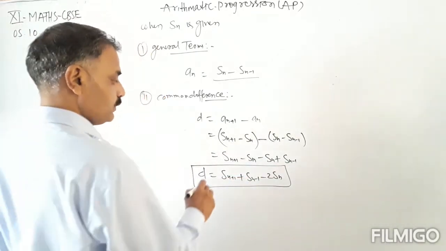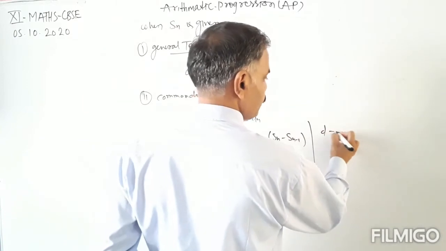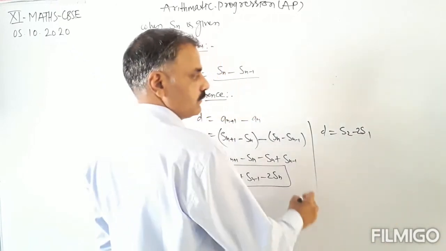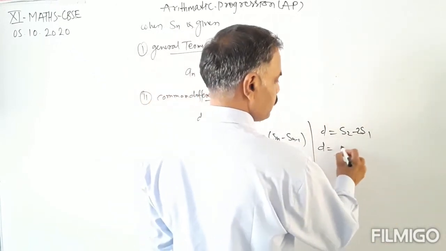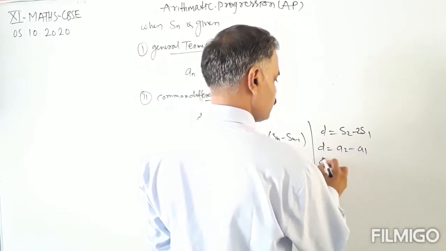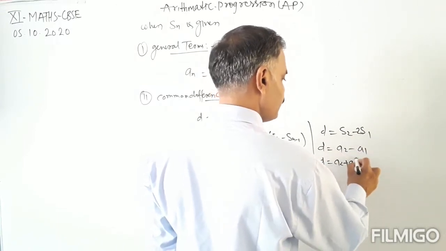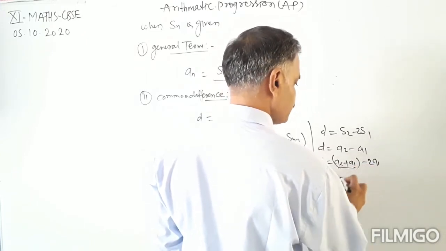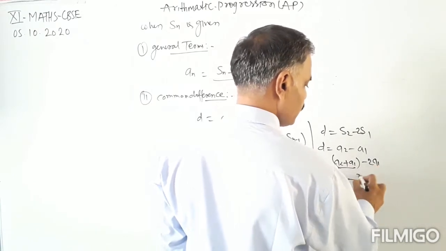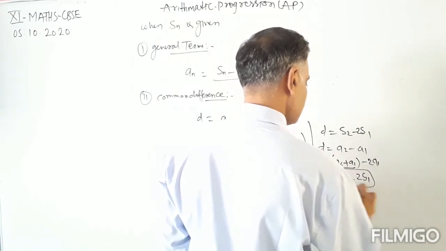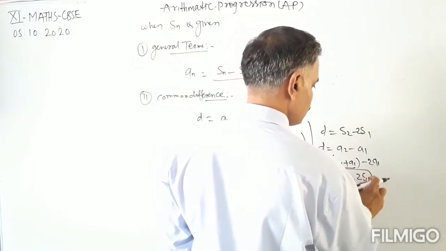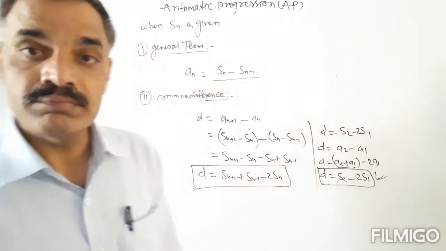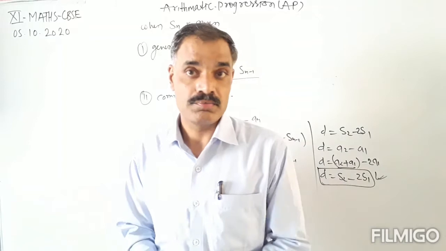Okay, we can also find d using S2 minus 2S1, as d equals a2 minus a1. So d equals a2 plus a1 minus 2a1, that is, S2 minus 2S1. So d equals S2 minus 2S1. Okay, so we can also use this formula for finding the common difference whenever Sn is given.